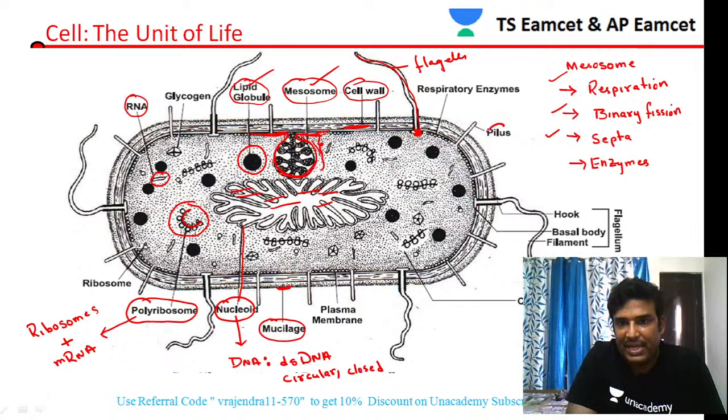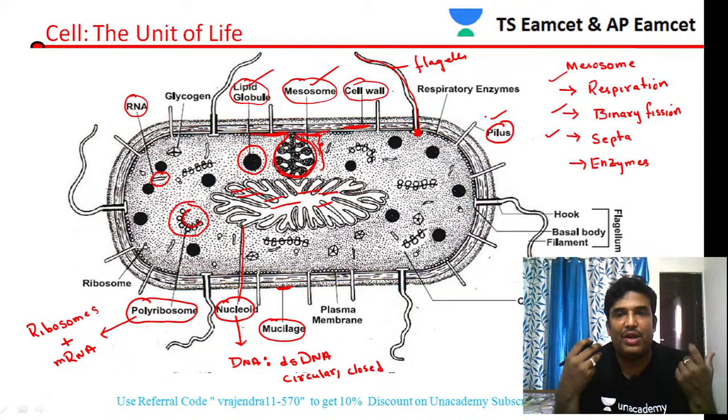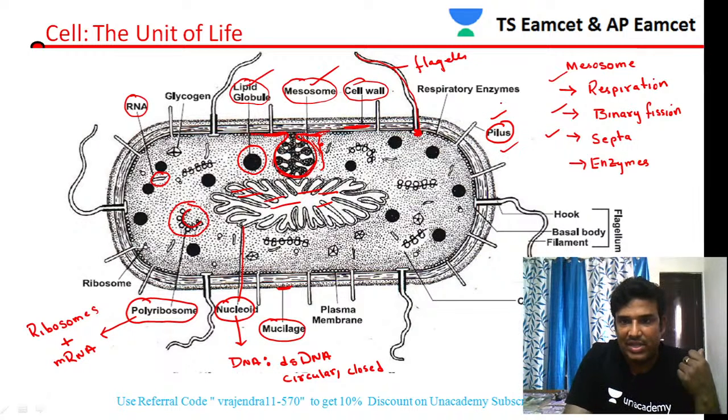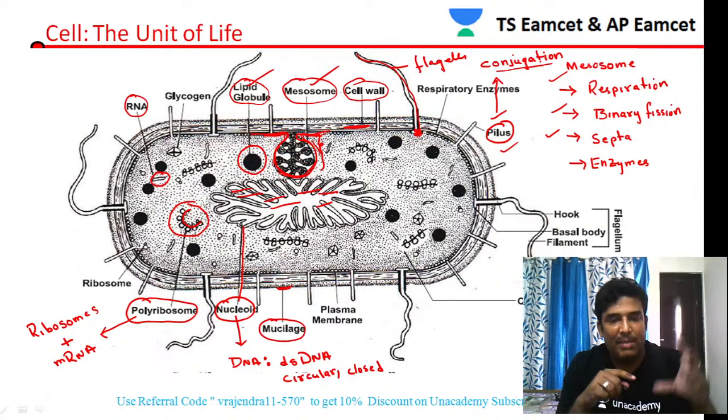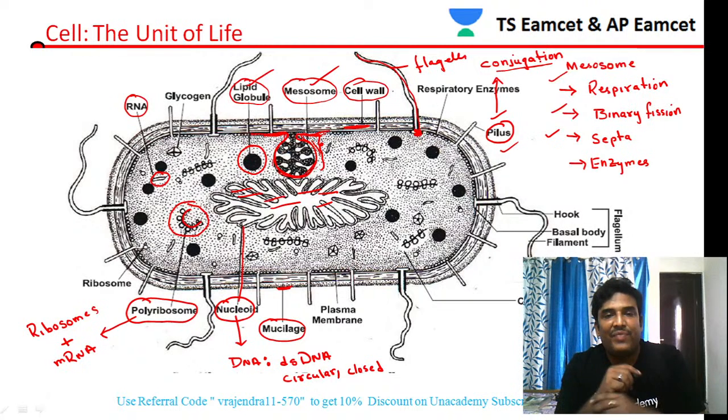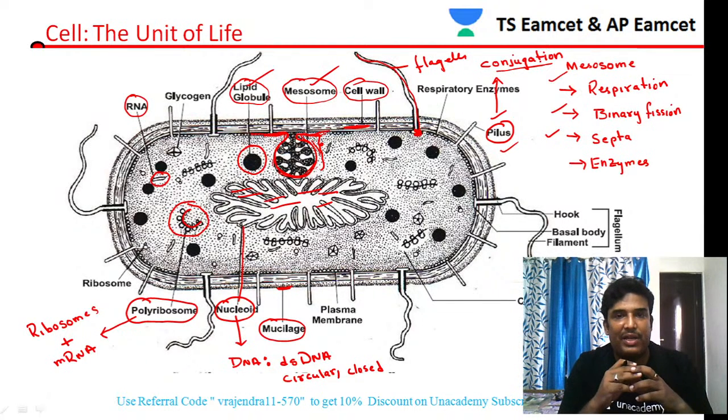You can see the pilus, a short tube-like structure that is protruding out of the cell wall, called a pilus, or sex pilus. What is the importance of the pilus? It is involved in the sexual reproduction of bacteria, and that process is called conjugation. With the help of the sex pilus, the bacteria will attach to another bacteria and be involved in sexual reproduction.